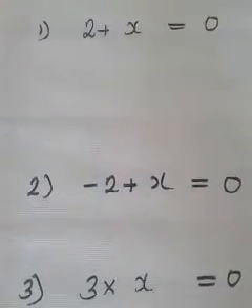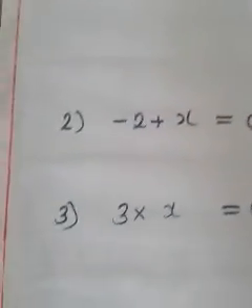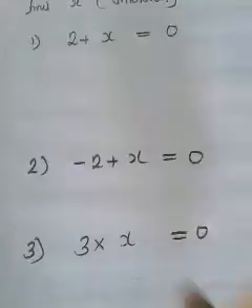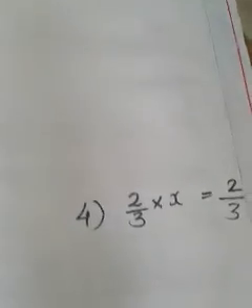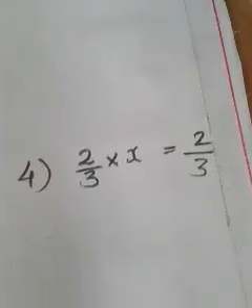Second question is minus 2 plus x is equal to 0. Third question, 3 into x is equal to 0. Then what will be that x? You have to find out the value of x. And fourth question is 2 by 3 into x is equal to 2 by 3. What will be that x?